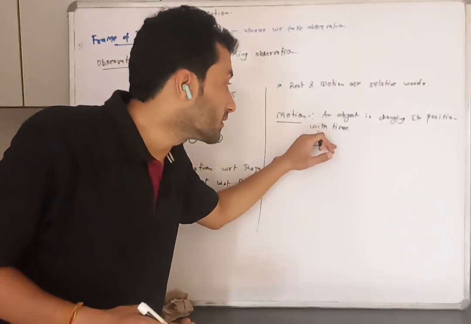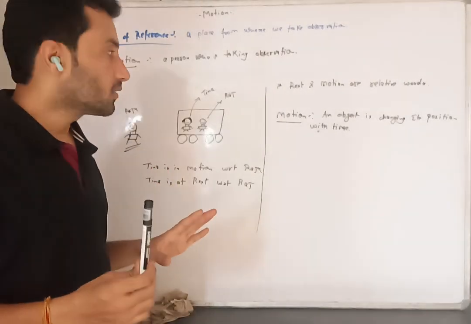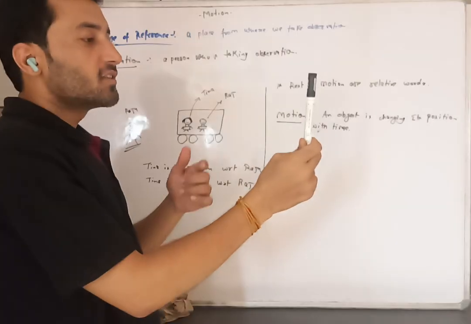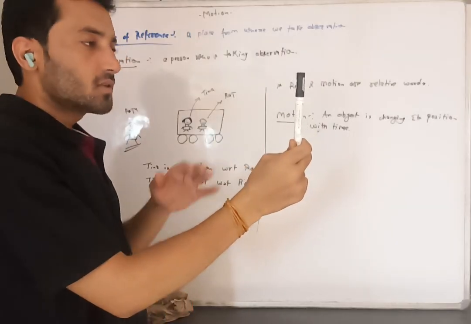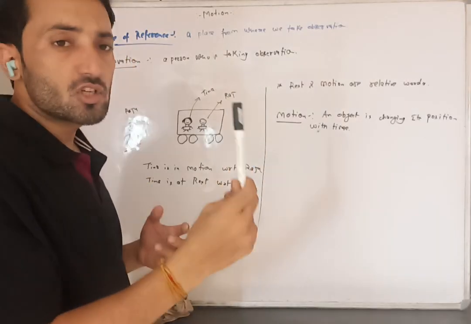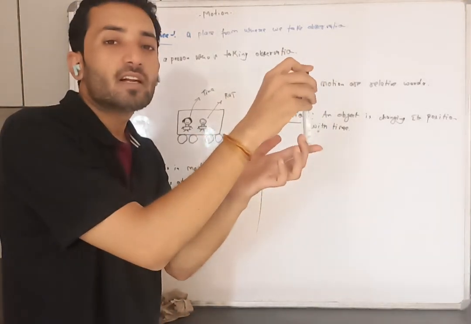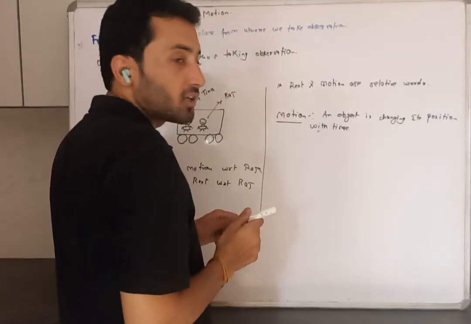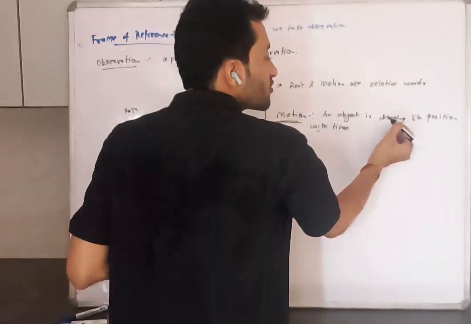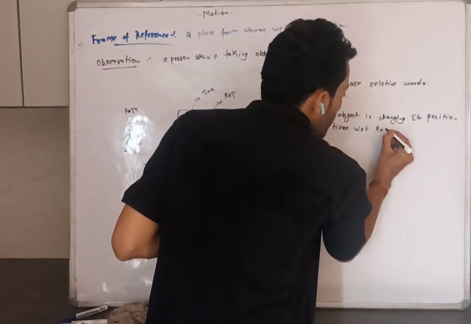This is not complete. As I have given you an example, I am standing inside a moving train. I have this pen like this. Now this pen is changing its position with time, as I am also changing position with respect to time, but with respect to me, this pen is at rest. So I need to add one more word. If I have to define motion, motion means an object is changing its position with time with respect to a reference point.